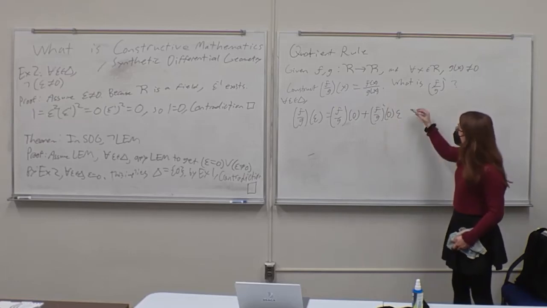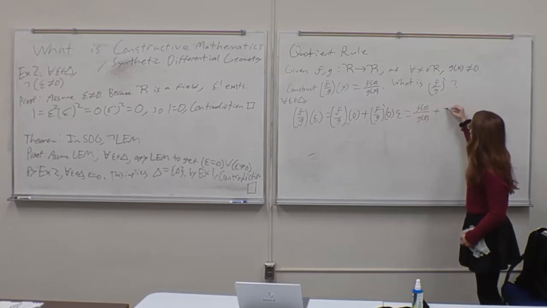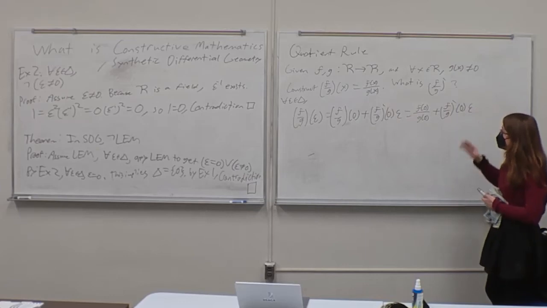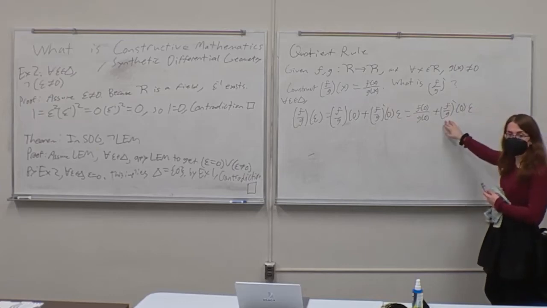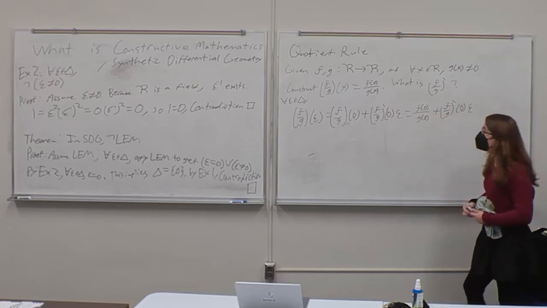And so this is actually just equal to f of 0 over g of 0 plus f over g prime of 0 epsilon. Okay, so this is the first way. And now we're going to find the value of this in the second way.